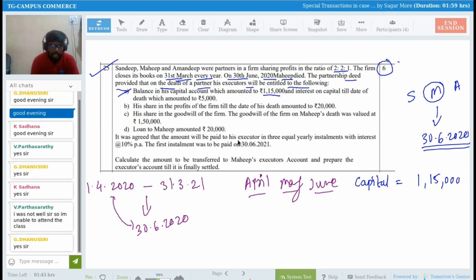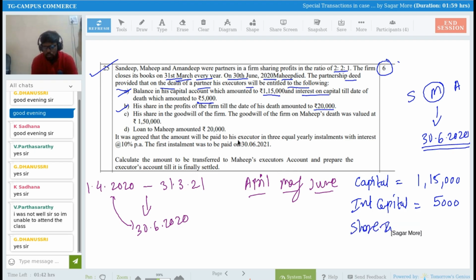Yes, sir. Absolutely. Till the date of his death, the amount of rupees 5,000 is what? Say interest on capital. Yes, sir. We have to provide his interest on capital as well. And till the date of death, interest on capital is 5,000 rupees. So this also we have to provide. Then adjustment B: his share in the profit of the firm till the date of his death amounting to rupees 20,000. So share in the profit for 3 months we have to give now. So share in profit we have to provide to him is rupees 20,000.